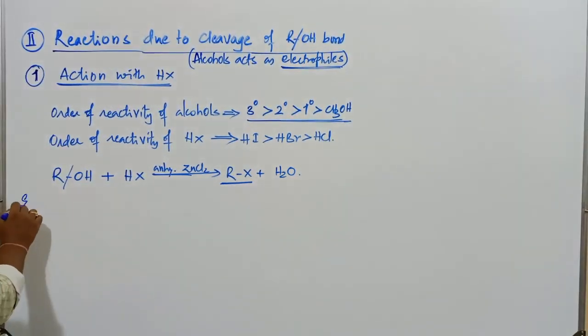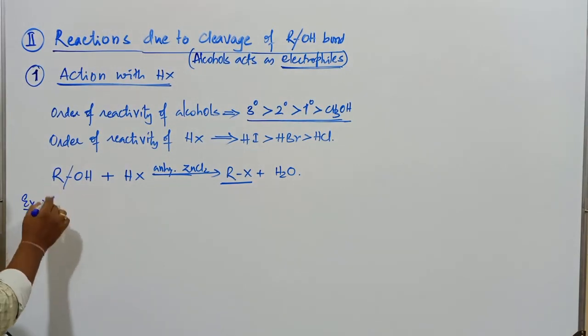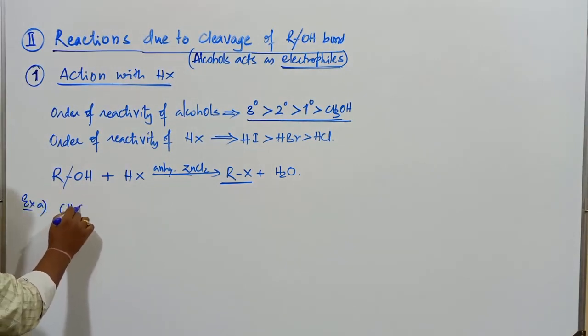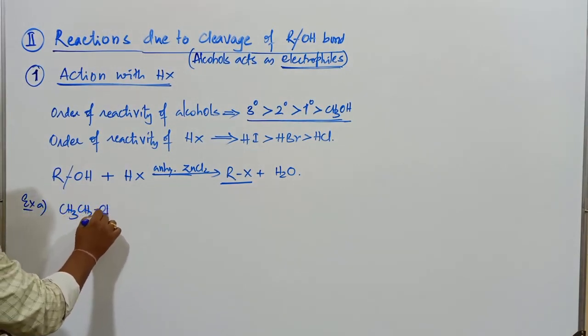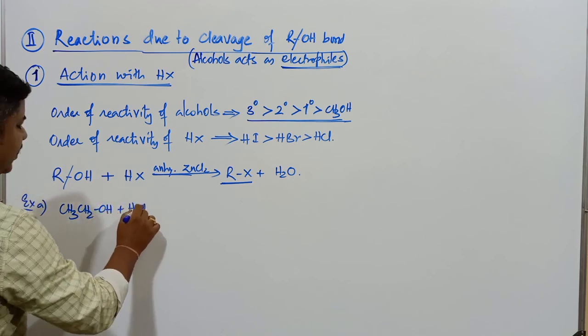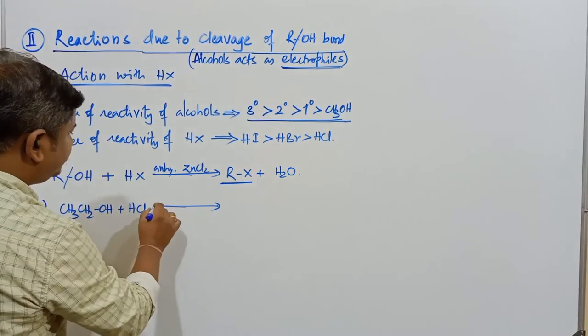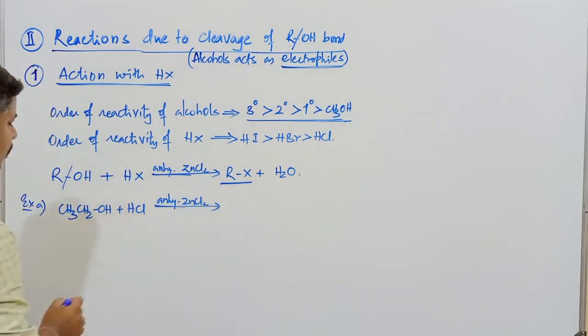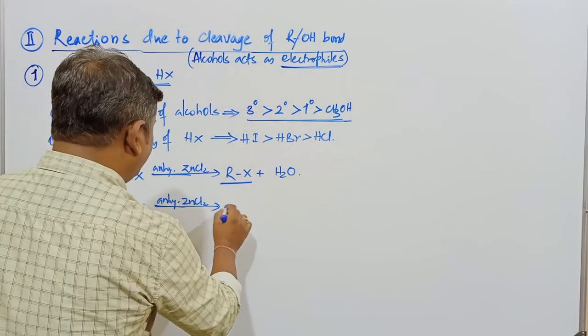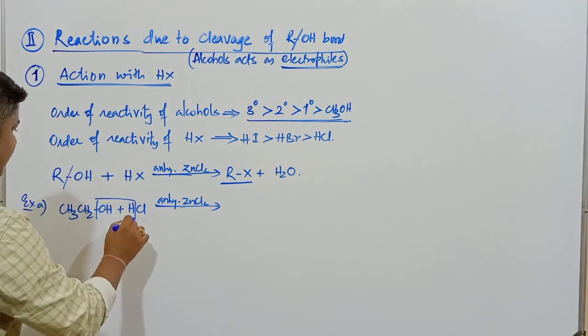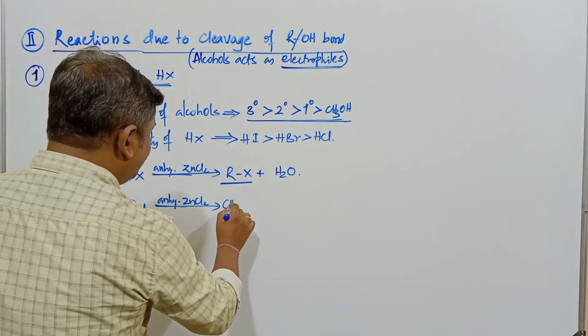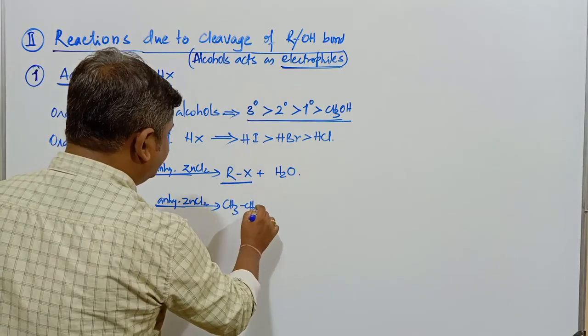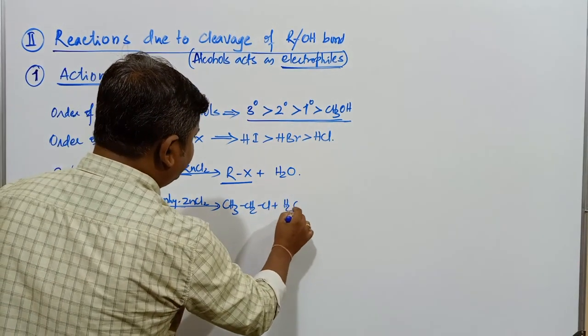Some examples: CH3CH2OH plus HCl, treated in presence of anhydrous ZnCl2, gets converted into a compound where OH and H are eliminated, and the product is CH3CH2Cl plus H2O.